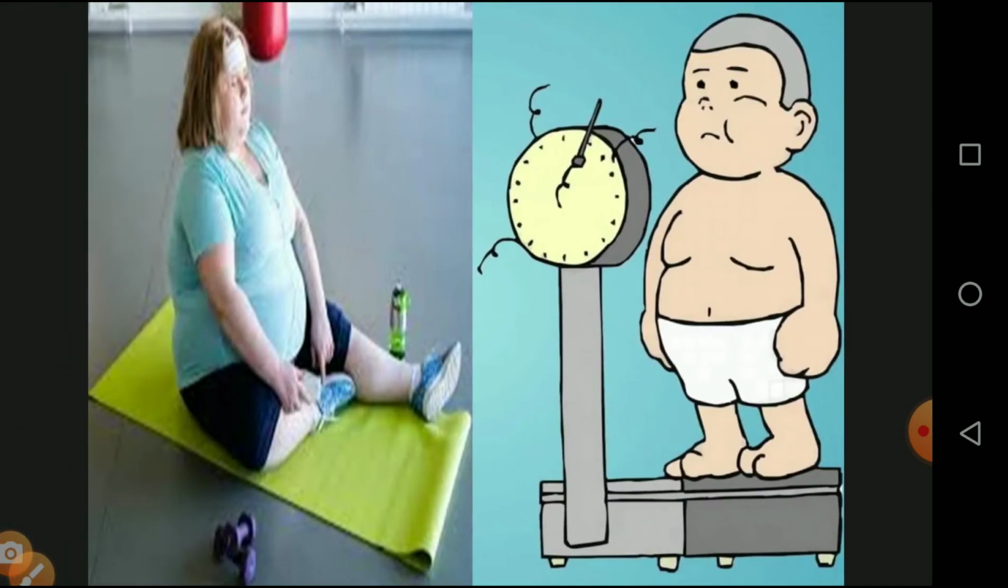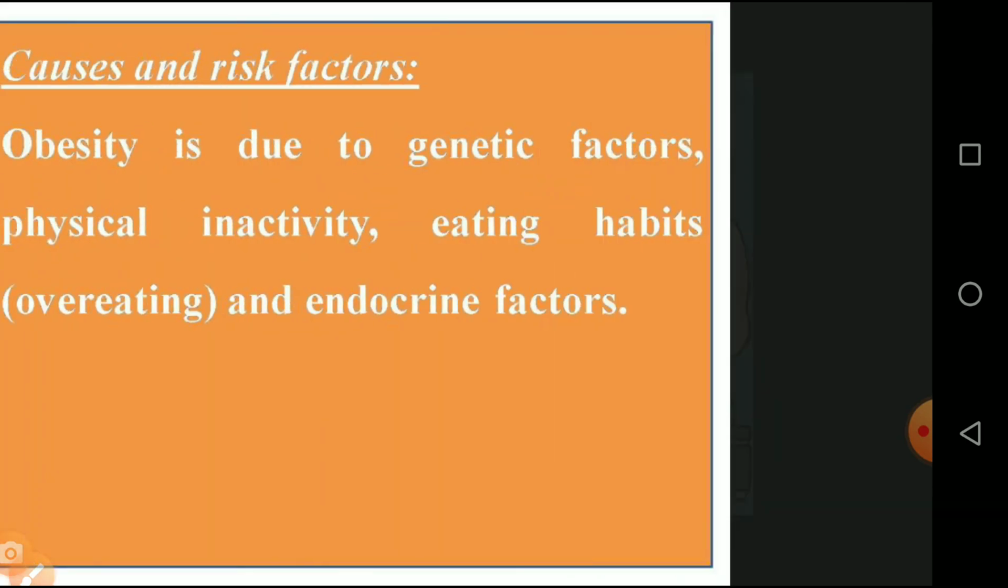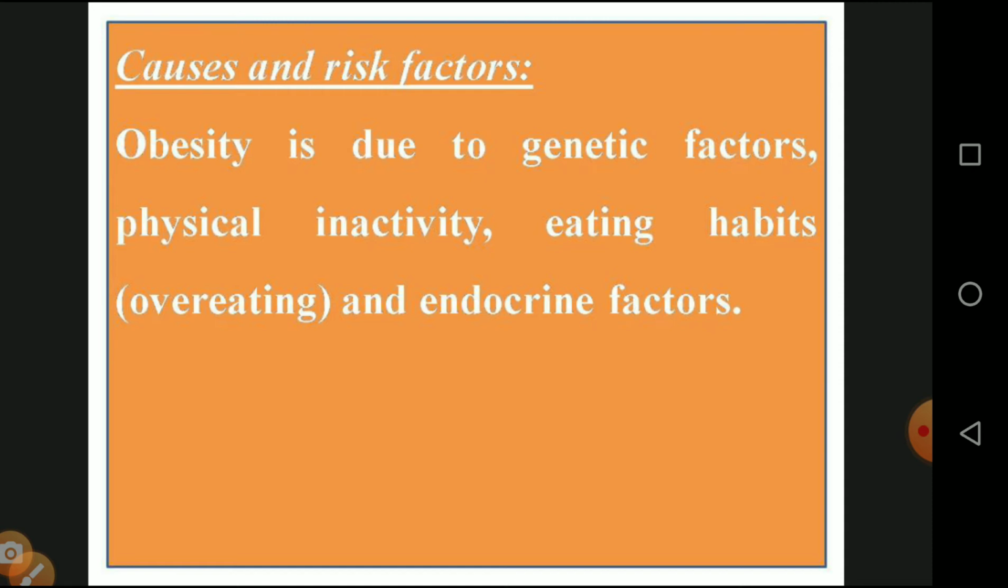And we will see the diagrammatic representation of overweight and obese. In the first diagram we are seeing overweight, and in the second diagram we are seeing obese. The causes and risk factors of obesity are genetic factors, physical inactivity, eating habits, overeating, and endocrine factors. The endocrine system also plays a vital role in the risk of obesity.